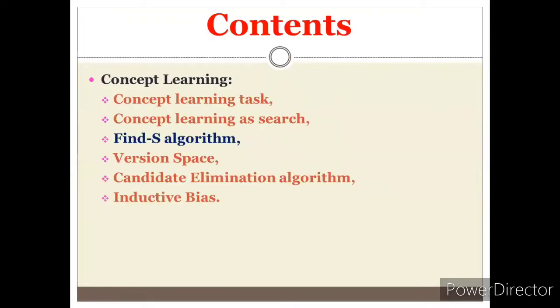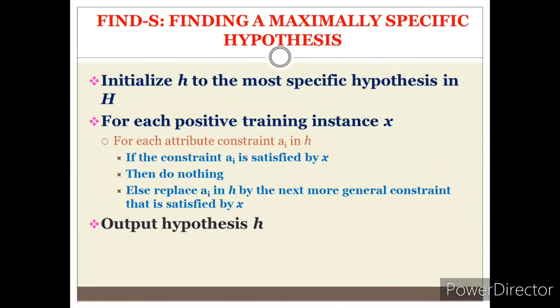First, in the content, we have concept learning task, concept learning as search, Find-S algorithm, version space, candidate elimination algorithm, inductive bias. As we have seen in the previous sessions, today we are concentrating on the Find-S algorithm. Find-S algorithm, finding a maximally specific hypothesis.